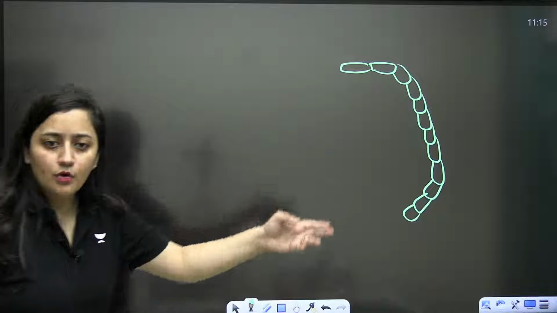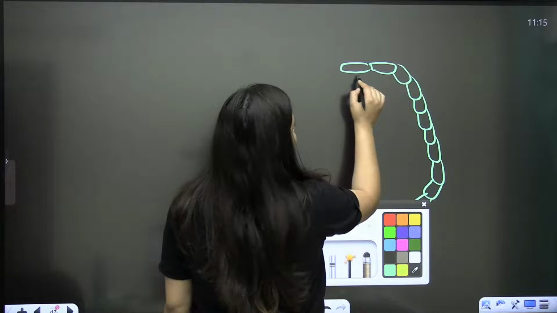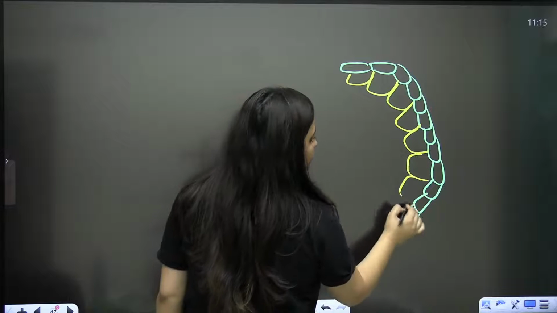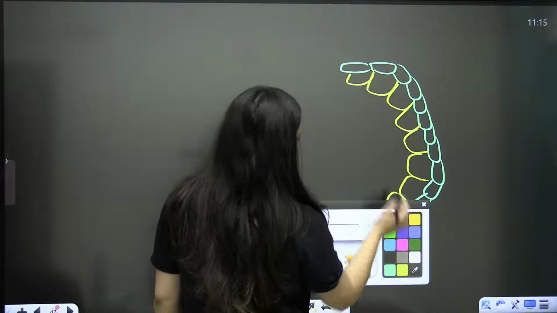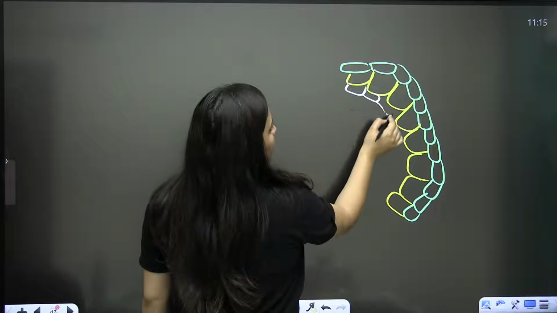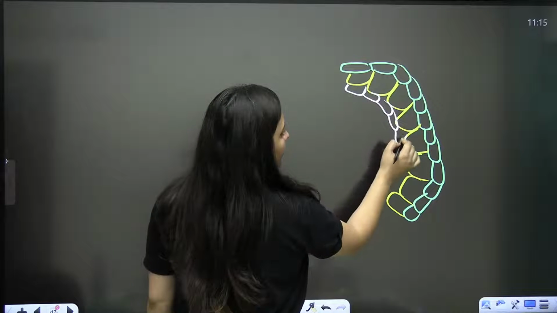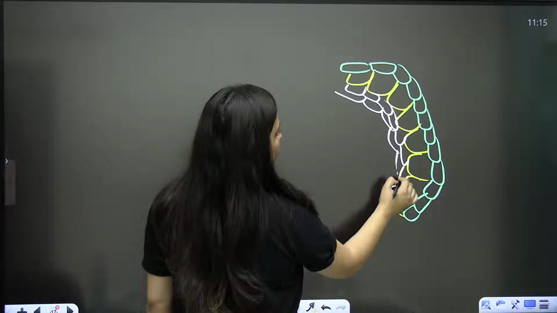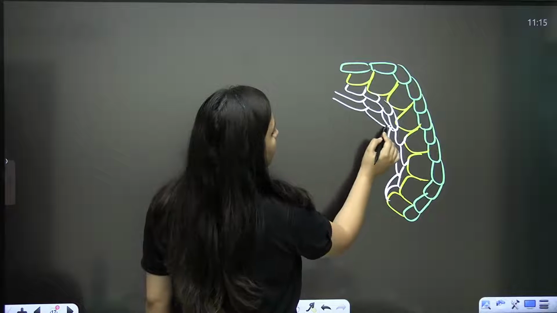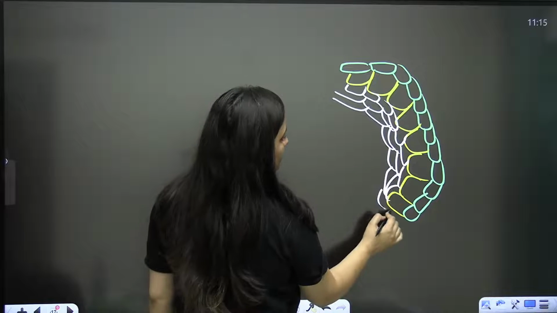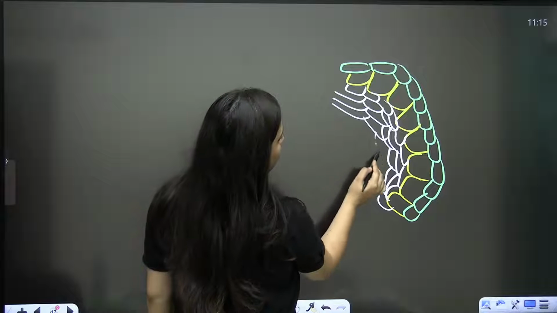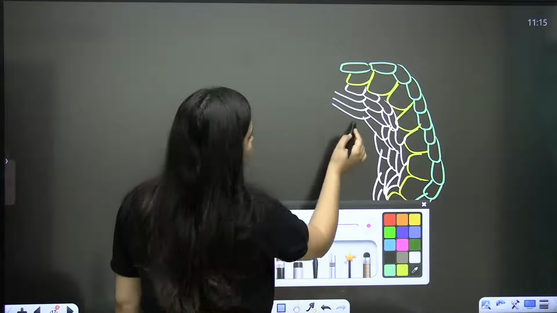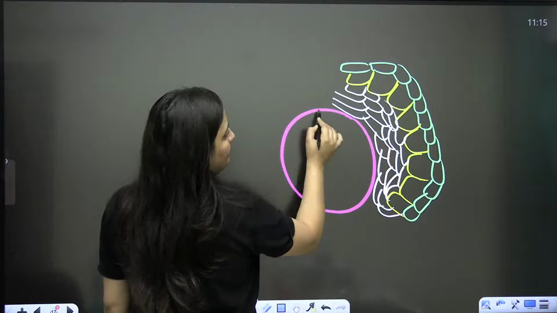So, outermost epidermis, endothecium, and then next to it the tapetum.